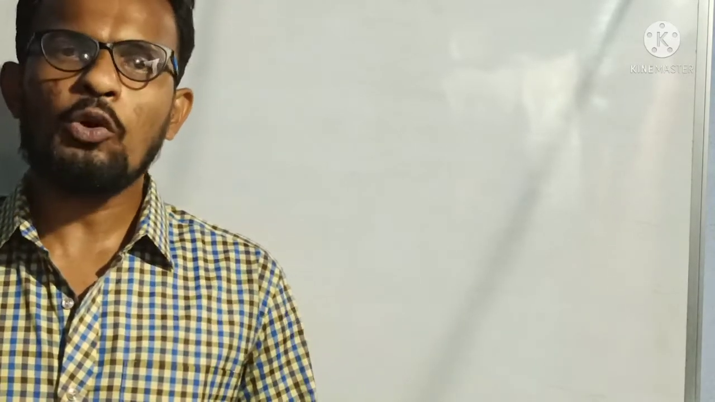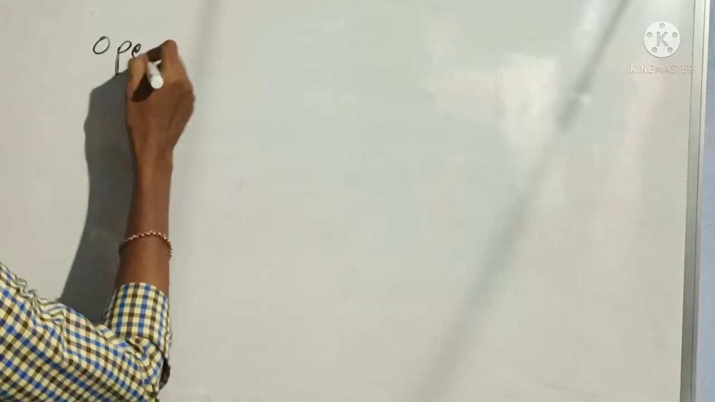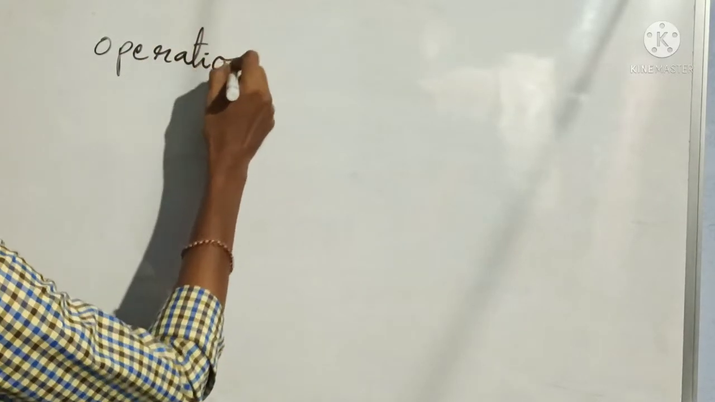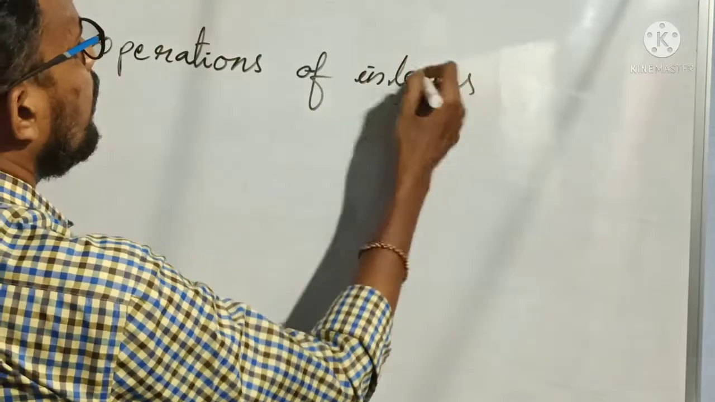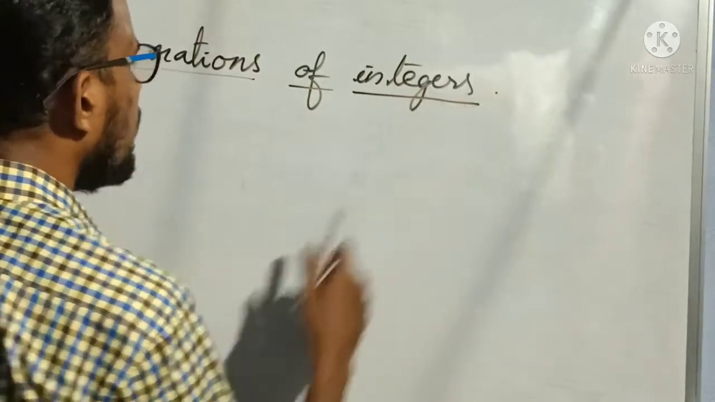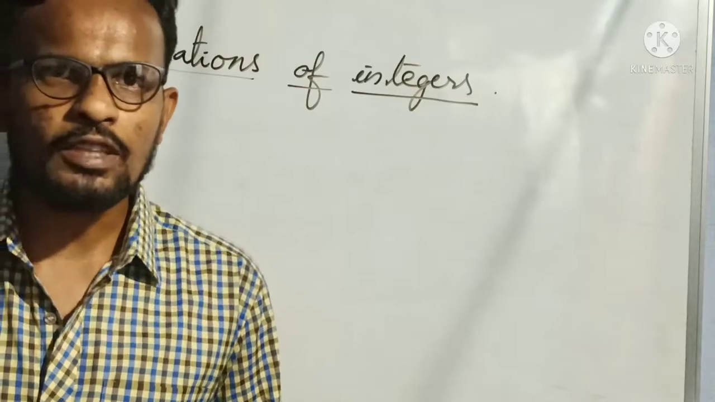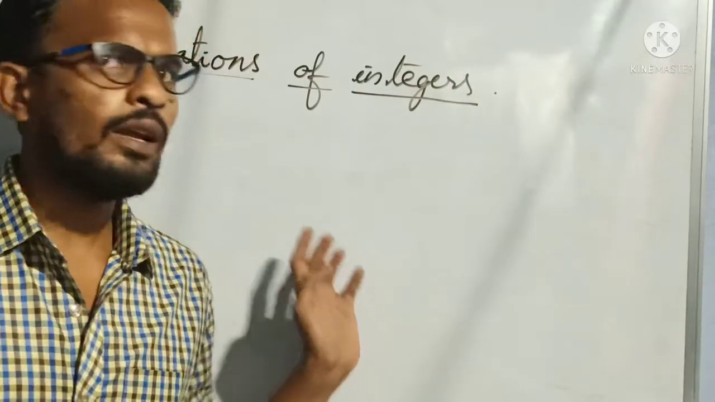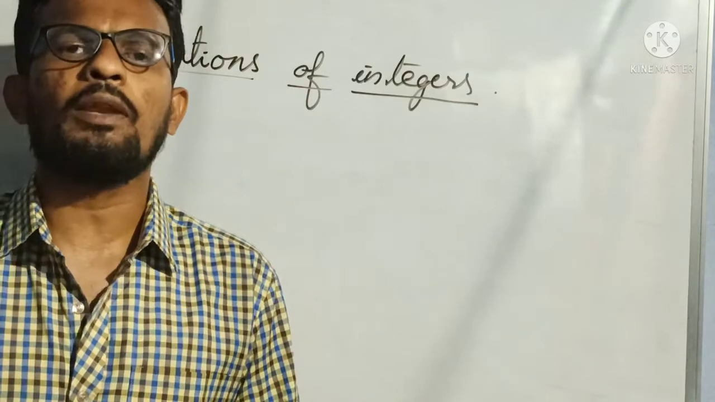So today in our class, let us move still more deeply, let us understand about operations of integers. If we are performing any operations on integers, what are the operations we can perform? Let us see in today's class. So, operations of integers. What are the basic arithmetic operations we know? Addition, subtraction, multiplication and division, right? In the same way, by using integers also we can perform addition, subtraction, multiplication and division.